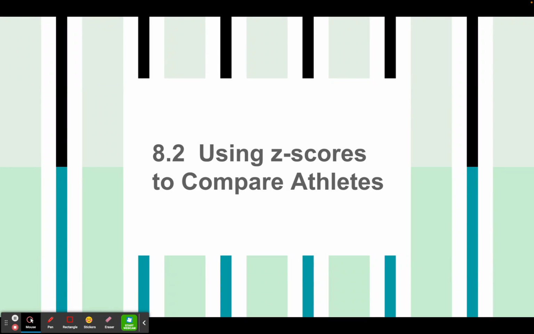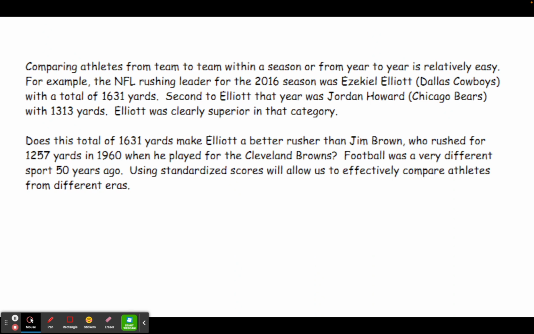In Lesson 8.2, we're going to discuss how we can use z-scores to compare athletes. Comparing athletes from team to team within a season or from year to year is relatively easy. For example, if we were to compare two different players from the 2016 season who happened to play on different teams, for example, Ezekiel Elliott from the Dallas Cowboys and Jordan Howard from the Chicago Bears, we could very easily compare their rushing yards from that year because they're playing in the same year against the same competition and so on.